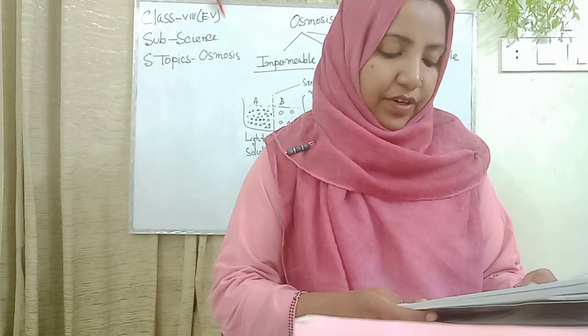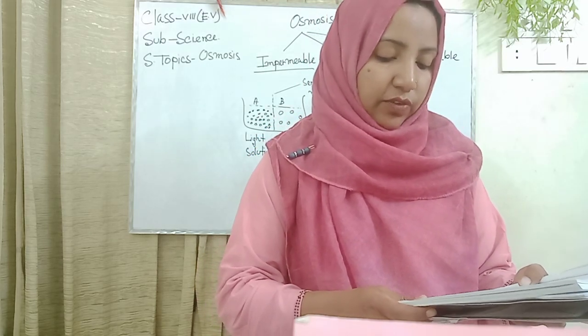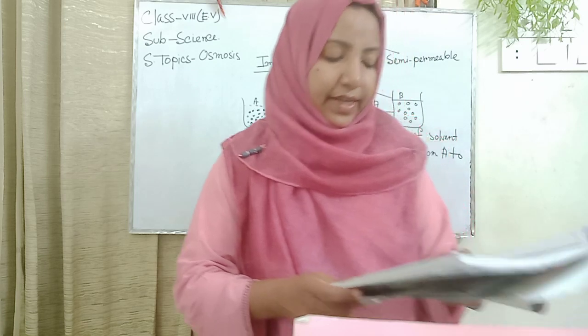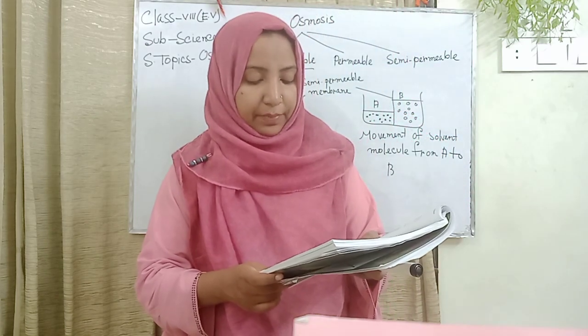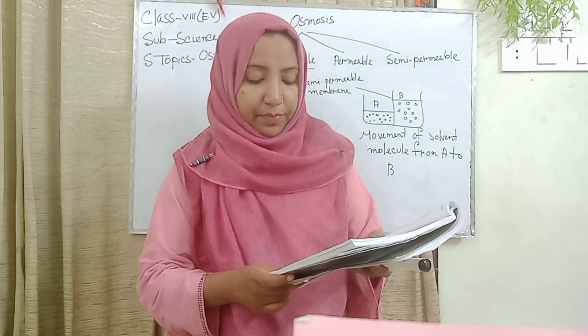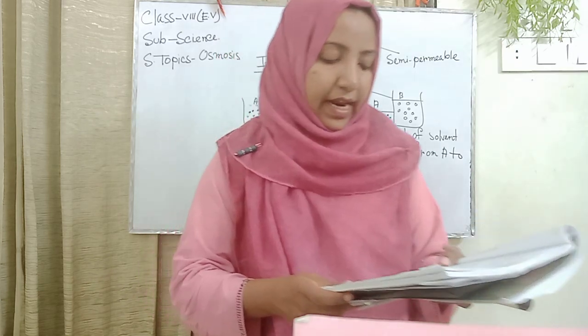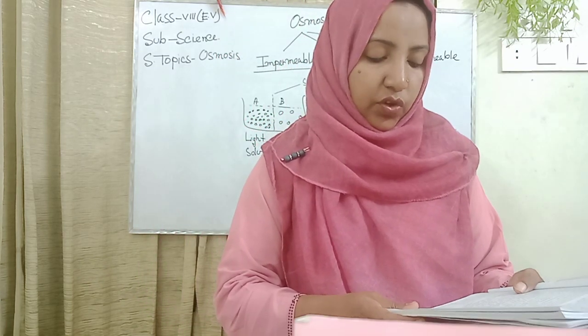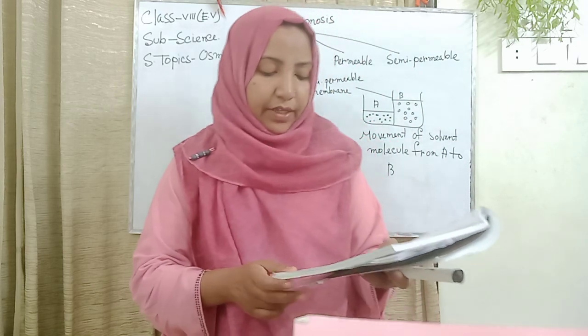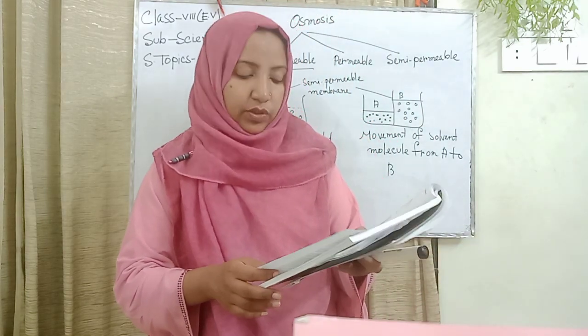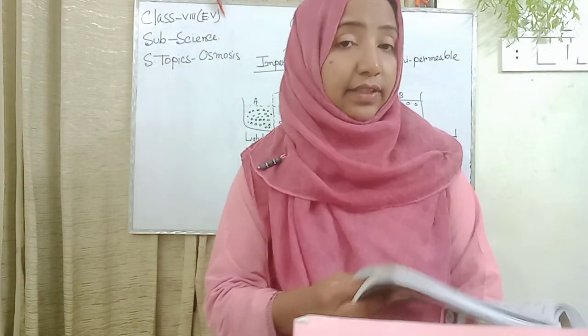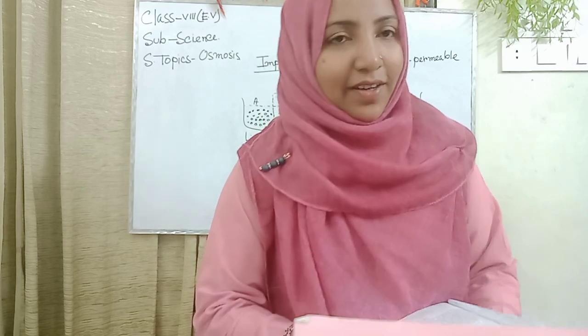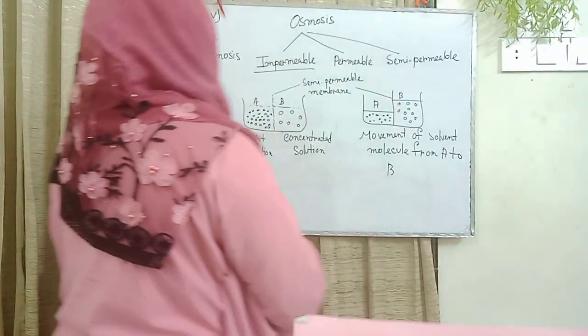If two differently concentrated solutions of the same solvent are kept separated by a semi-permeable membrane, the solvent from the dilute solution diffuses through the semi-permeable membrane into the highly concentrated solution, and this process is called osmosis. My dear students, I just drew this structure.